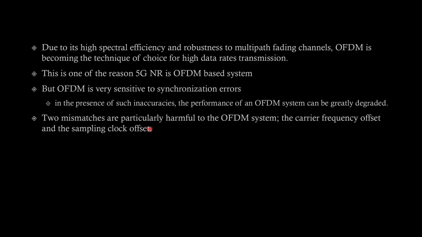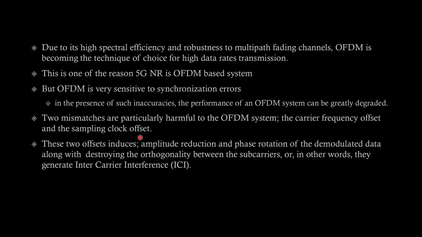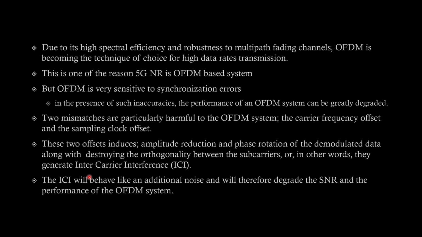Two mismatches are particularly harmful to the OFDM system: the carrier frequency offset, or the CFO, and the sampling clock offset, or the SCO. These two offsets induce amplitude reduction and phase rotation of the demodulated data, along with destroying the orthogonality between the subcarriers, causing ICI, which is the intercarrier interference.